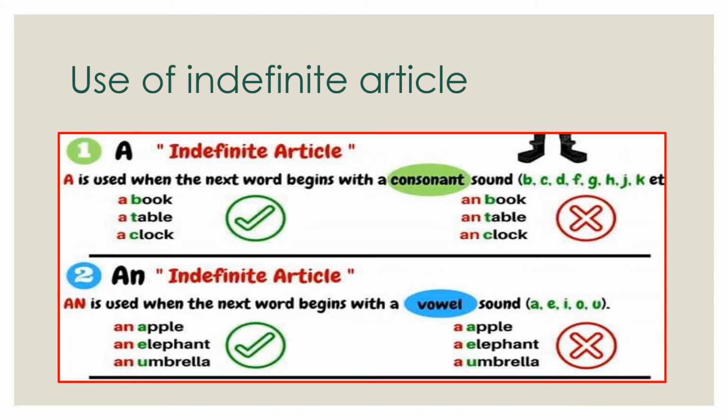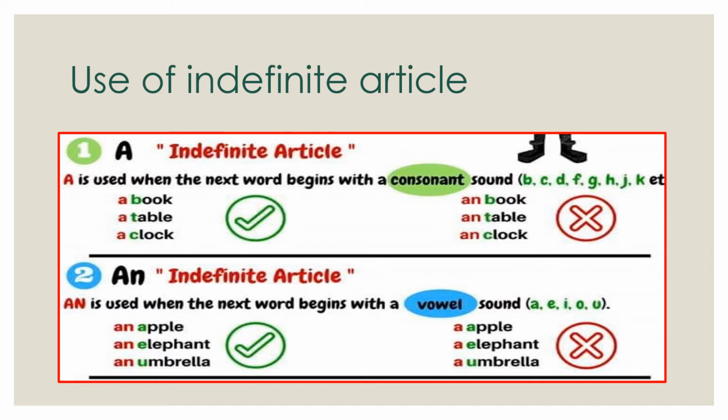Now see the uses of indefinite article. First, indefinite article a. Let's talk about a. It is used when the next word begins with a consonant sound, like a book, a table, a clock. But before moving further, it is important to know the difference between consonant and vowel.